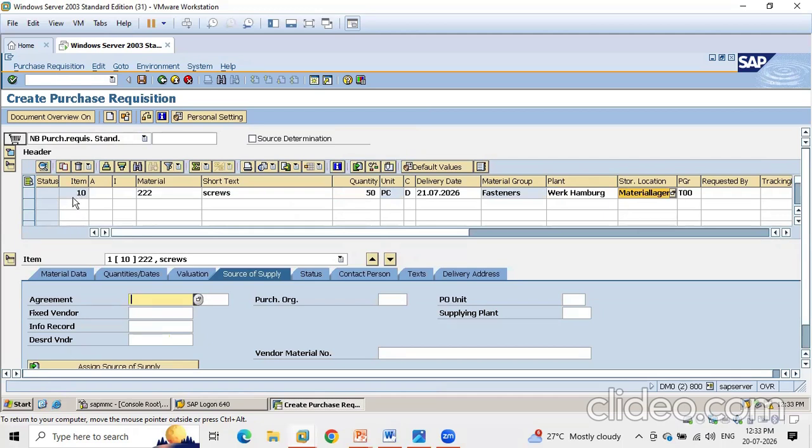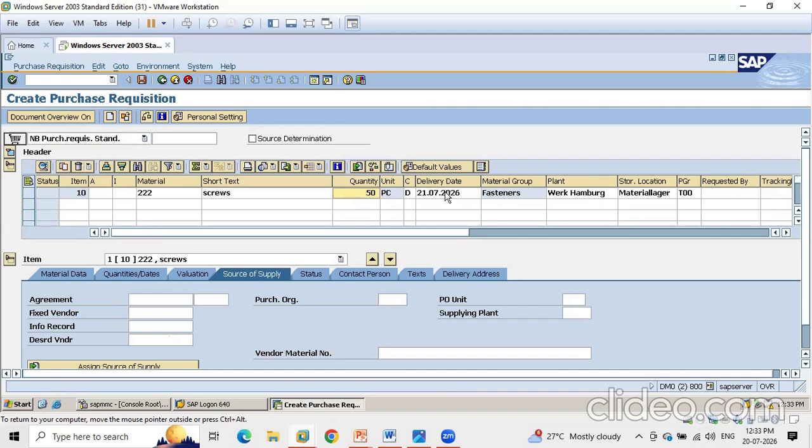Okay, like that, in a company in one purchase requisition you will be getting, to convert to a purchase order, items like 10, 20, 100, 200, 300, 1000. It is very limited based on your organization. You will be getting a number of line items to convert the requisition to the purchase order. So while creating the purchase requisition, if you are in the planning team, you will be asked to create the purchase requisition. You need to enter the material ID here. Then the quantity required, the delivery date, the plant, and the storage location.